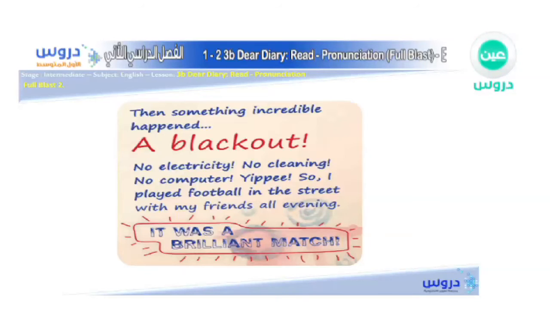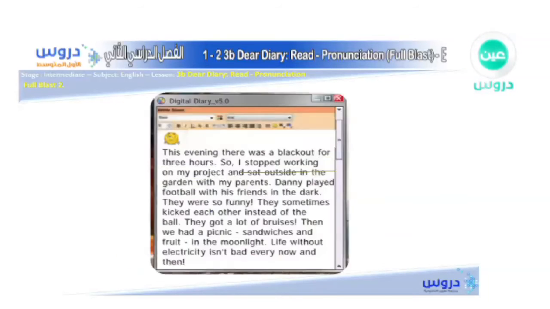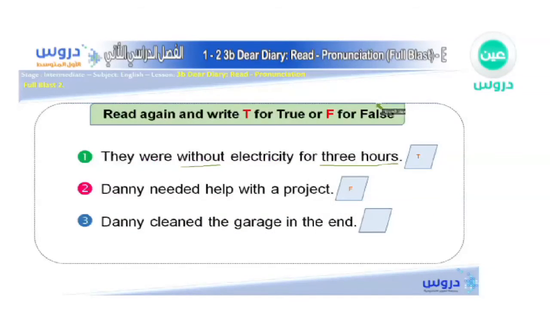So he said here, no cleaning. So what does that mean? Did he clean the garage? Do you think he cleaned the garage? No, he didn't. That's right. He did not clean the garage in the end. So the garage is still, I believe, not clean. So what we have to do over here, we're going to put false. That's right, we put false over here, which is Danny cleaned the garage at the end. No, he didn't.